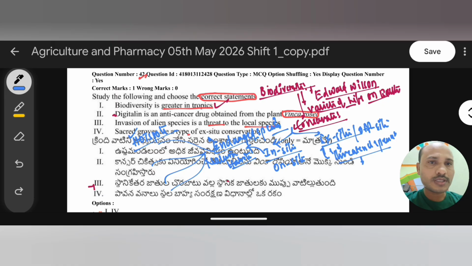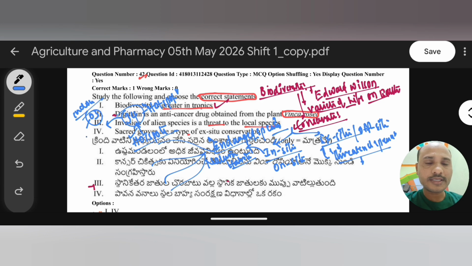Do you know, in worldwide or globally there are 34 hotspots. Remember, there are 34 hotspots worldwide. As per new data, there are 34 hotspots globally. Among the 34, there are 3 biodiversity hotspots present in India. We have 3 biodiversity hotspots.